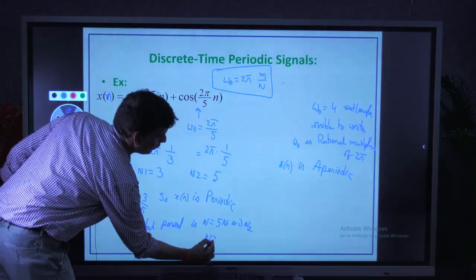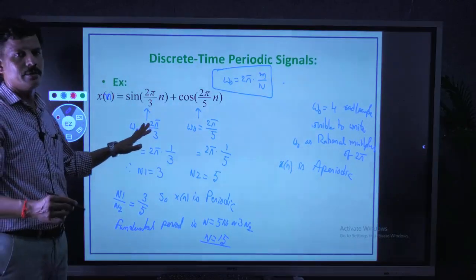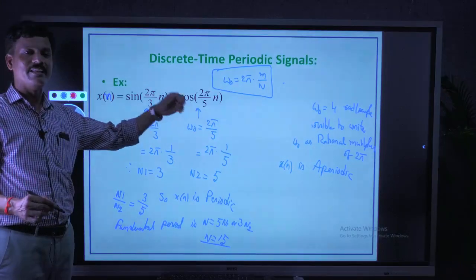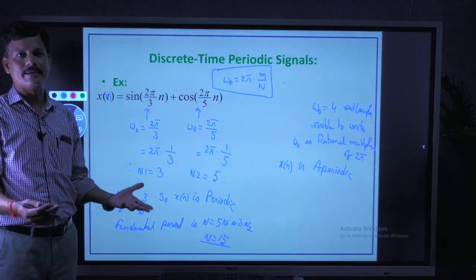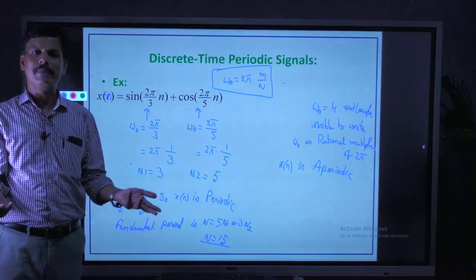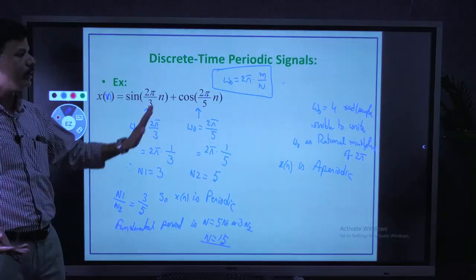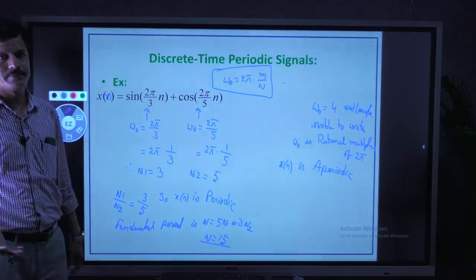So the fundamental period equal to 15. Like this you can easily find out. Suppose in these two terms, in some other example, if pi is not there, we can easily tell that the term is not periodic. Like this we can easily do continuous time and discrete time signals.